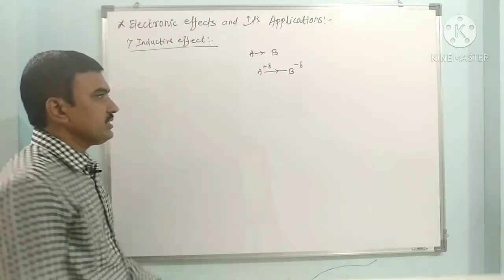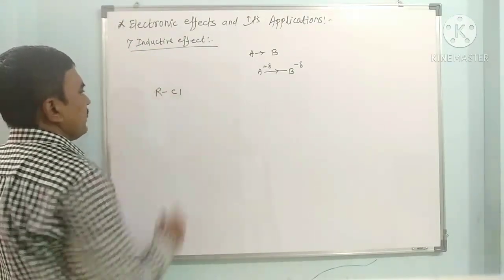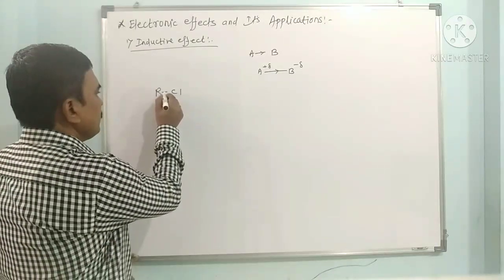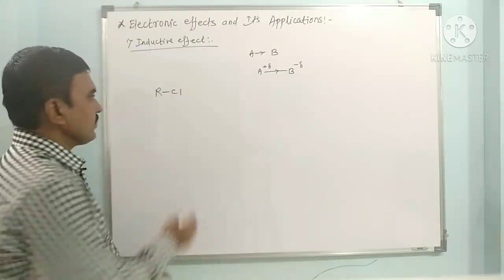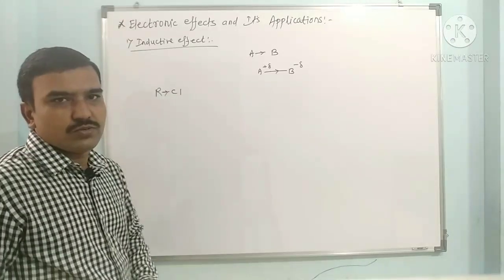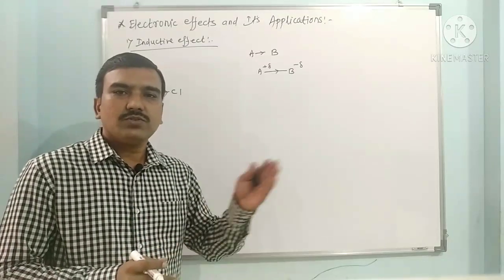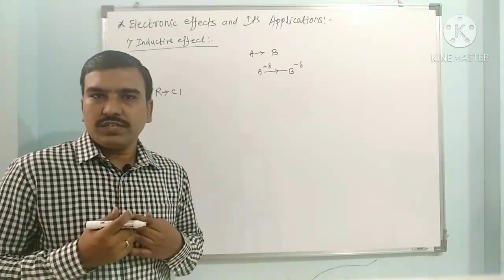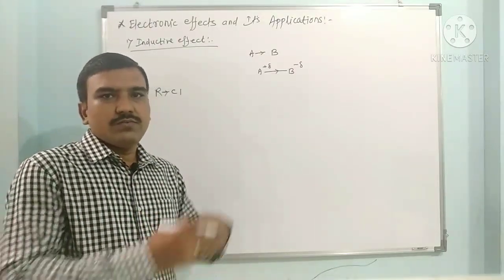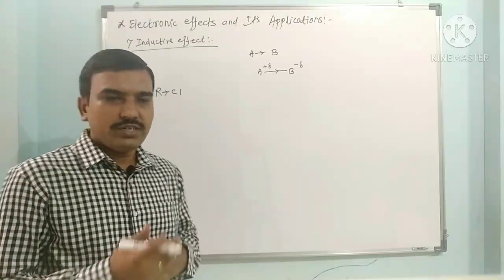Here we can see a simple example, an alkyl halide or alkyl chloride. The alkyl group has carbon, and this bond is shifted towards Cl because Cl is more electronegative than carbon. So when any electronegative element is attached to carbon, it pulls the electron pair towards itself, so it becomes electron rich while the carbon becomes electron deficient.